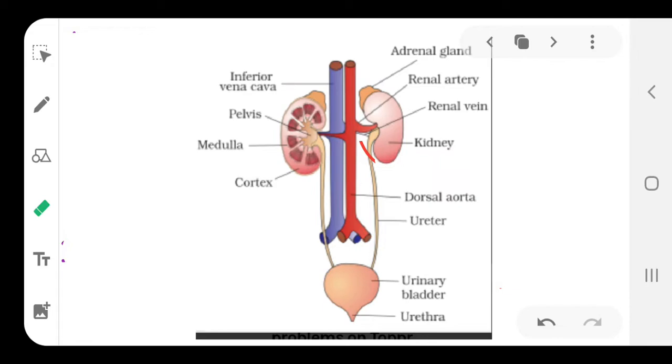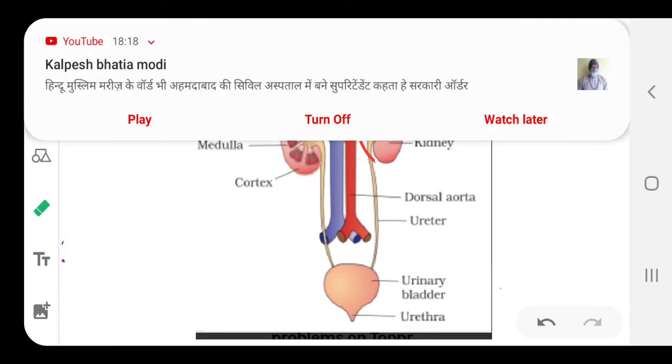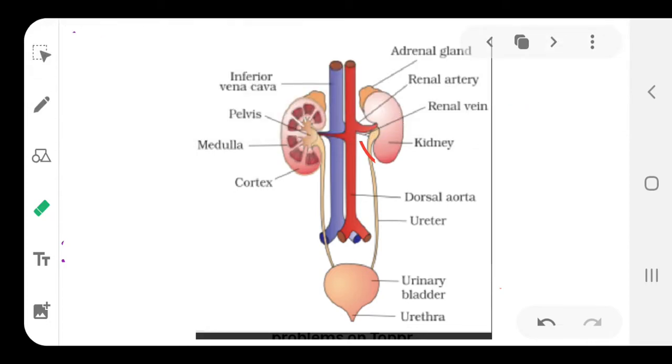The kidney has an outer dark granular cortex and an inner lighter medulla. These are the two parts of the kidney itself, and it has a hollow space where the ureter leaves the kidney, called the pelvis.